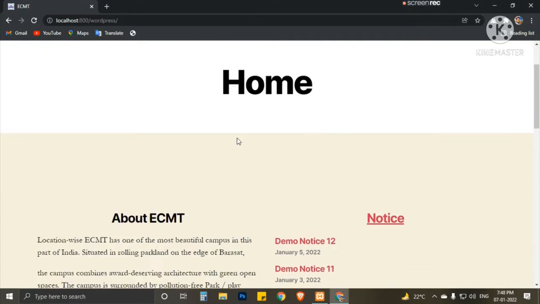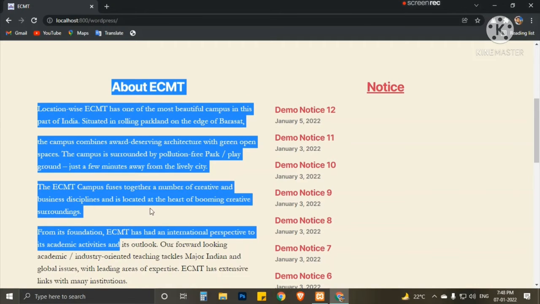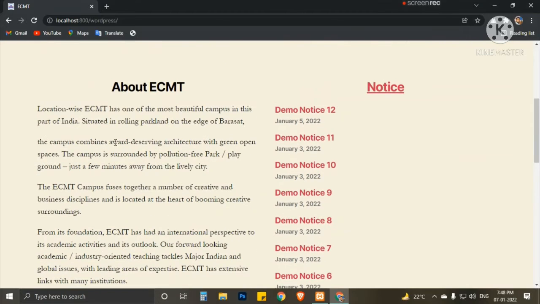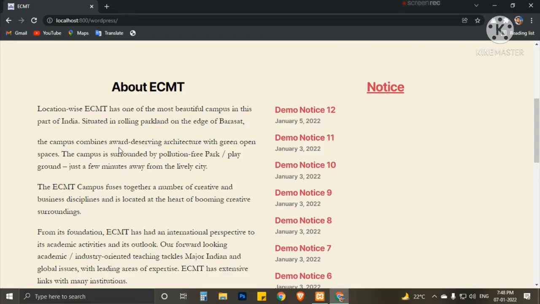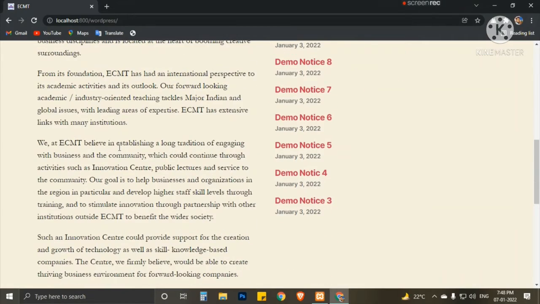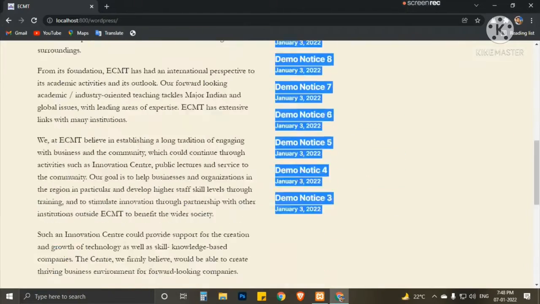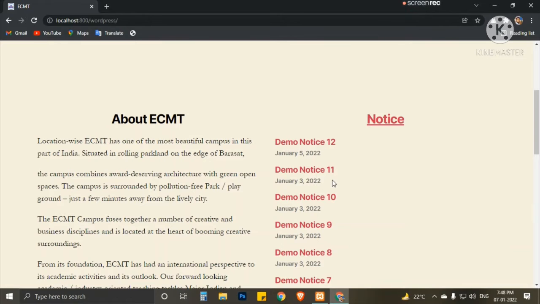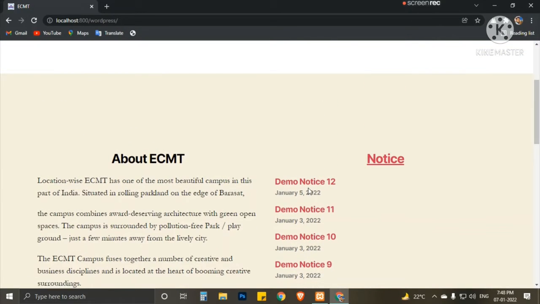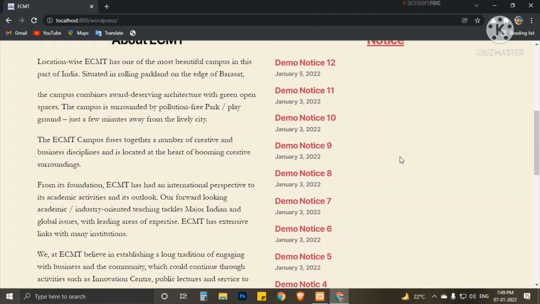If we scroll down, there is some history, some geographical location, or some topics about our college. On this side there is the notice section. The recent notice will come to the top, and the date of the notice is displayed here.